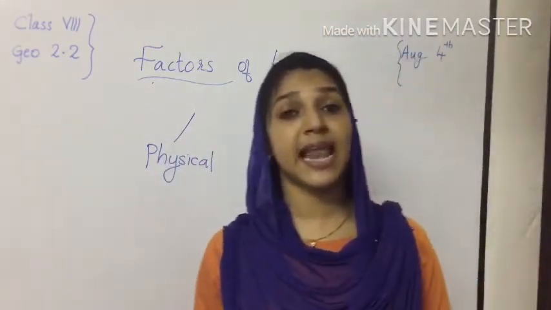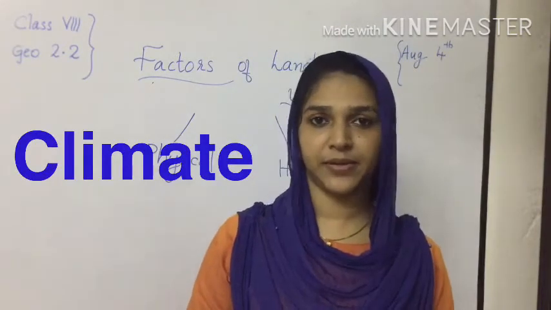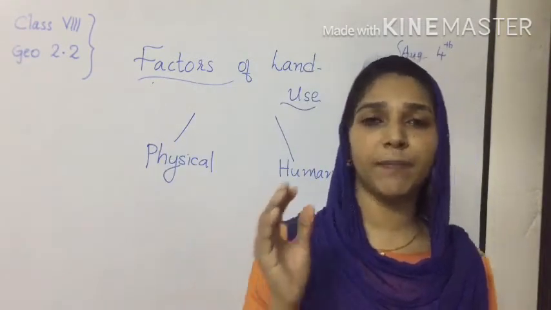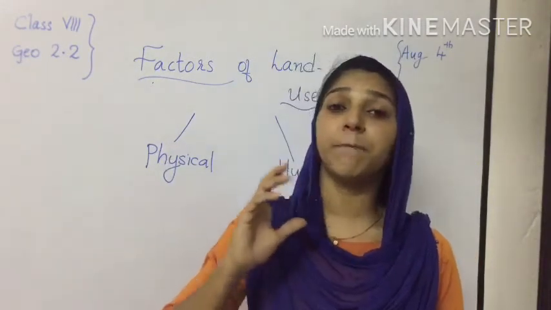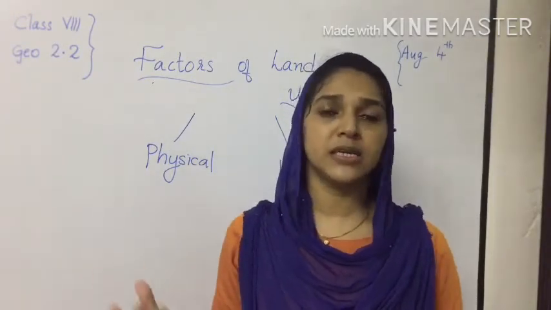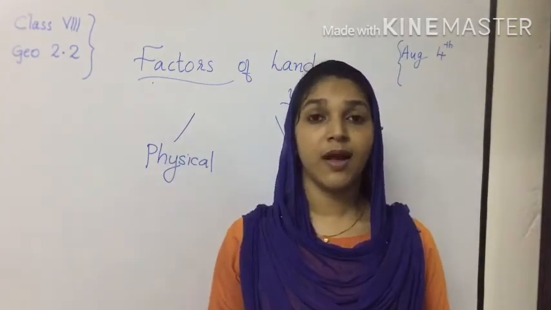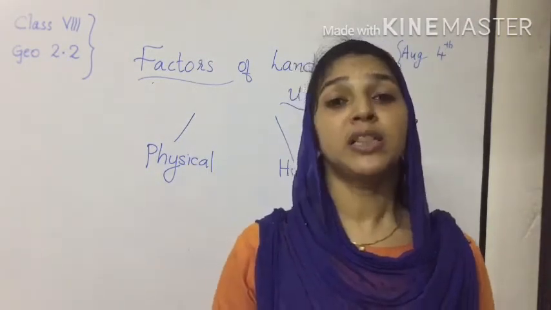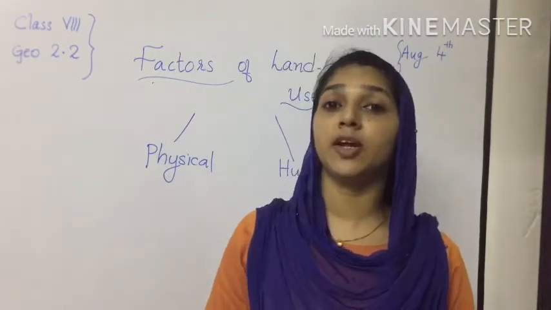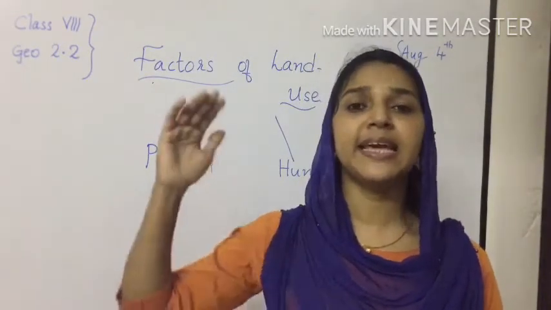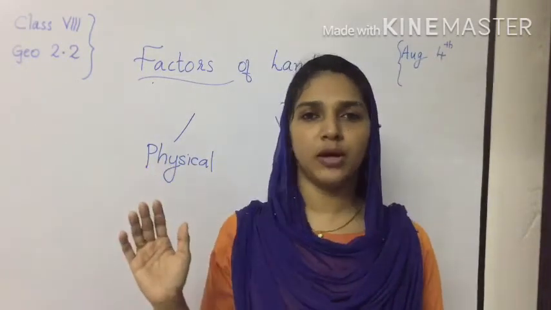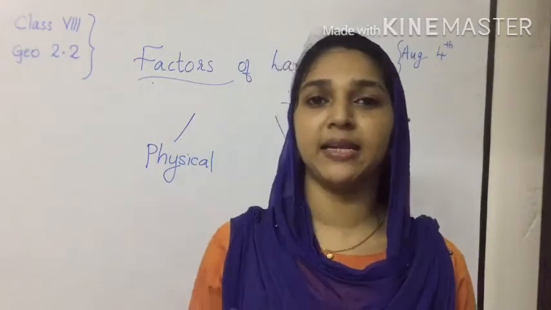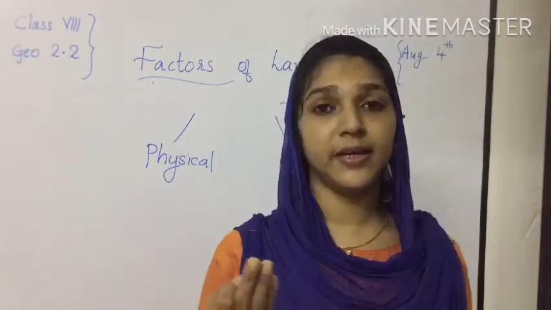And the next factor is climate. What is climate? Climate refers to the weather condition of a particular area over a period of time. How does climate determine the land use? Climate directly affects agriculture itself. Farmers determine their crops according to the climate. In the hillside, it will always be cool, so we can see the cultivation of carrot, cabbage, tea and coffee.